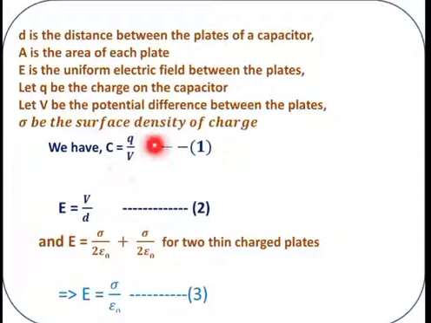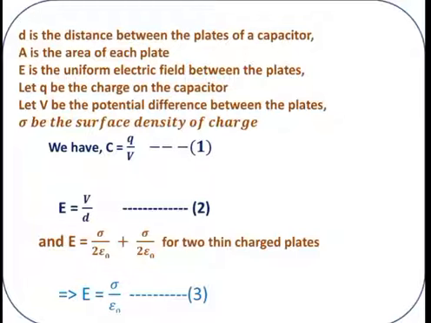We already studied capacitance of a capacitor. C is capacitance, Q is the charge, V is the potential difference. According to our convenience, we give the numbers, so this is equation number 1.